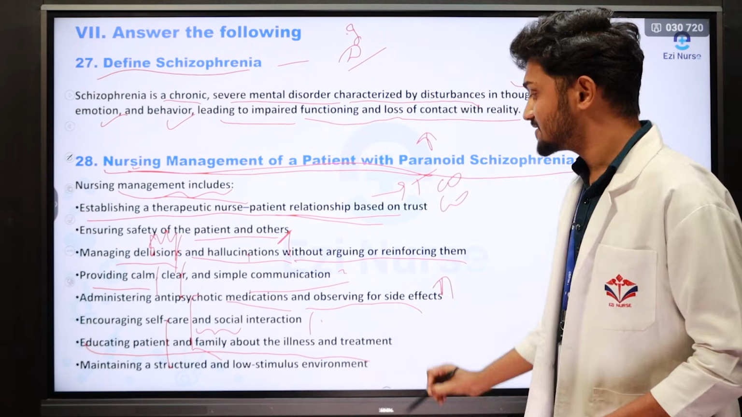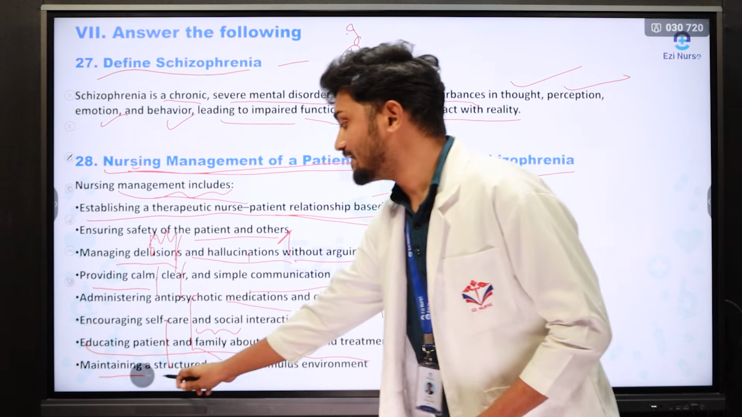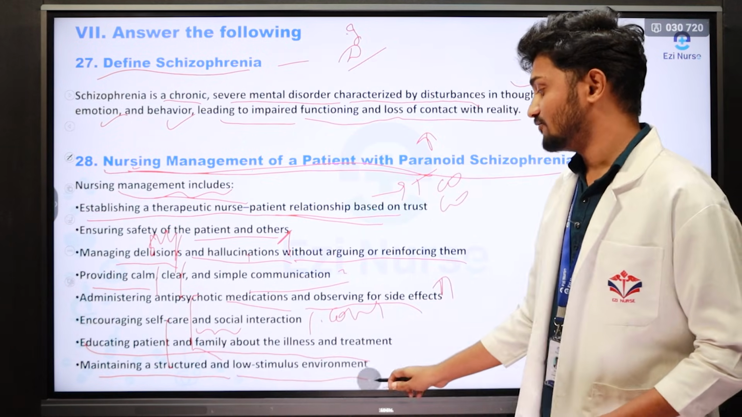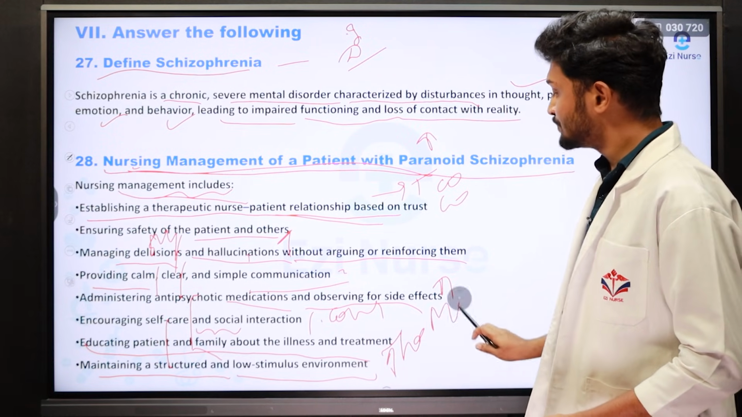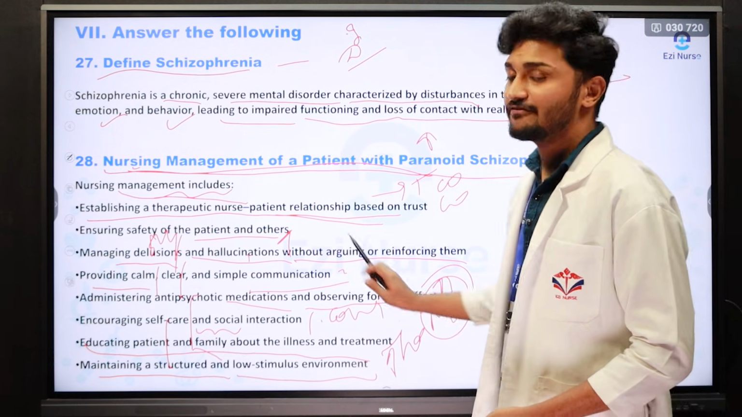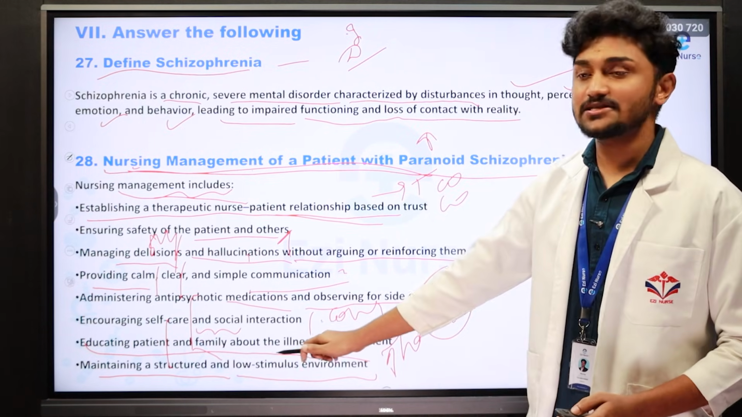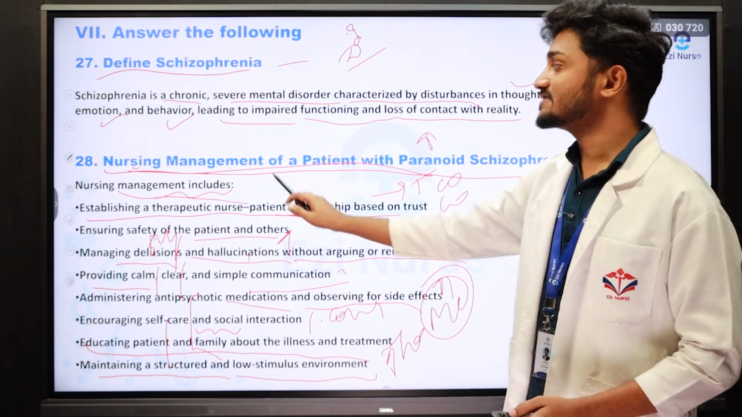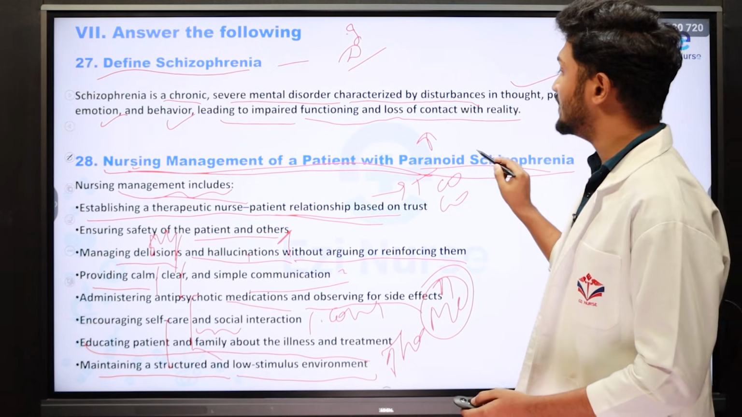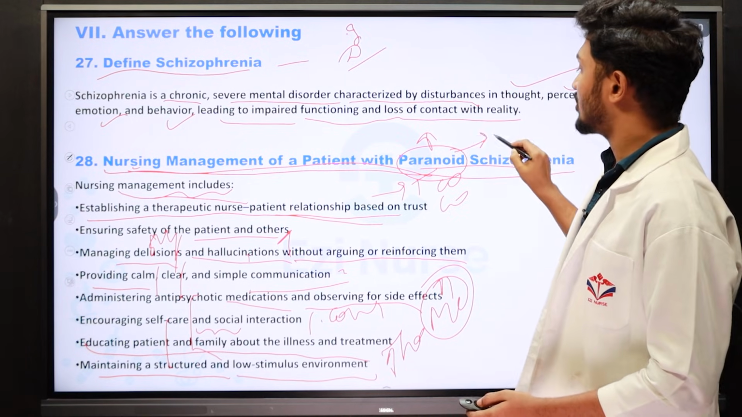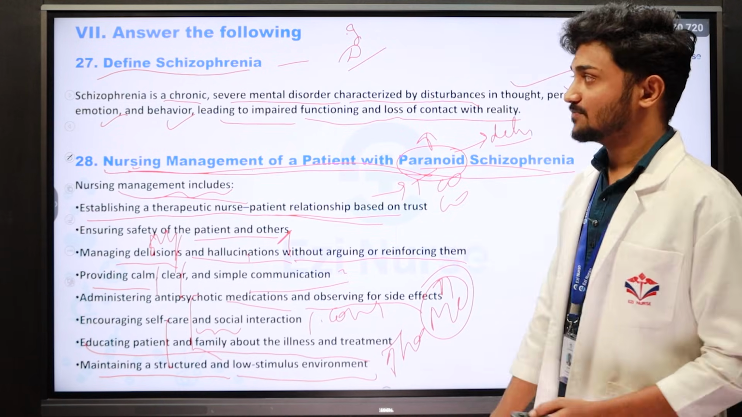While administering the medicine also, consent should be taken. The last one is maintaining a structured and low stimulus environment. It means maintaining the therapeutic environment. According to milieu therapy, we need to maintain an environment which is favorable for the patient. In the same way, we need to maintain the structured environment. This is all about the nursing management of the patient with paranoid schizophrenia. Here they have asked only regarding paranoid schizophrenia. Paranoid is nothing but delusion. Here we need to write only regarding paranoid schizophrenia.